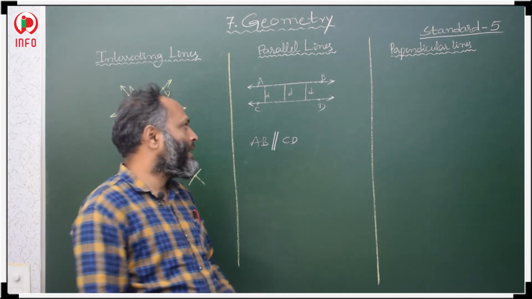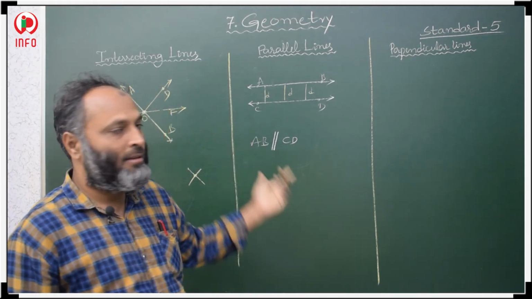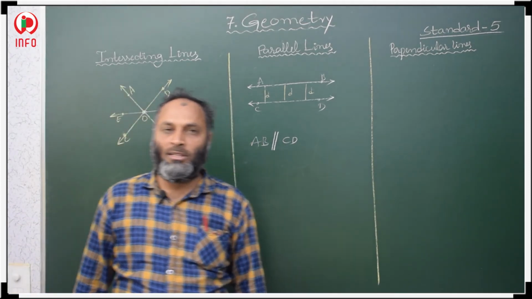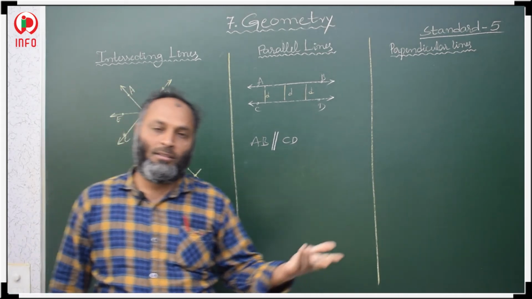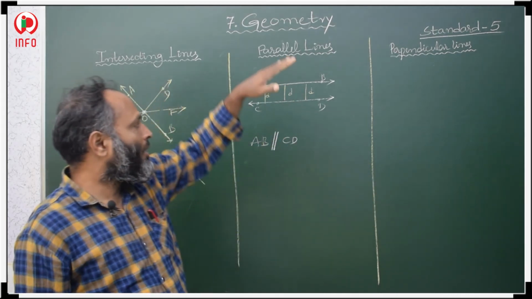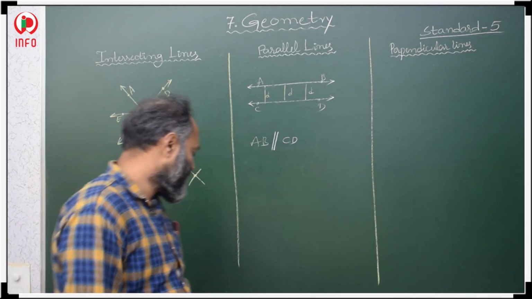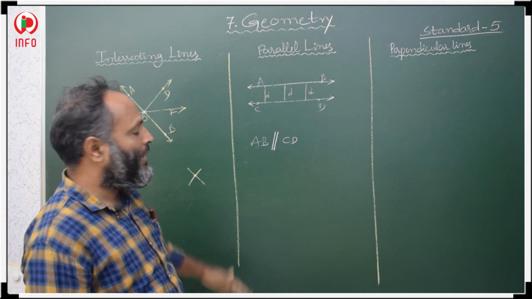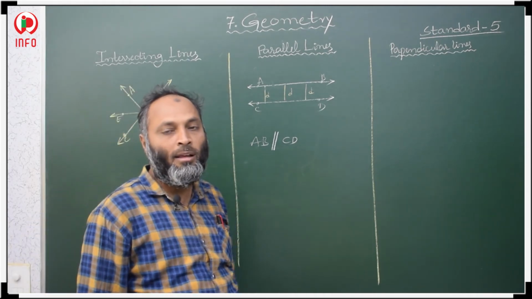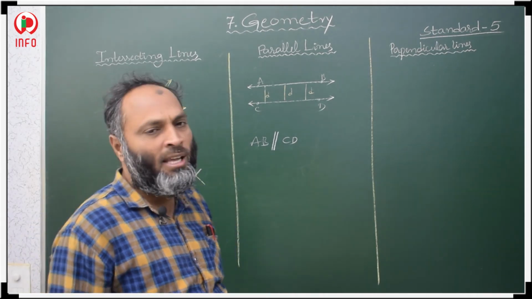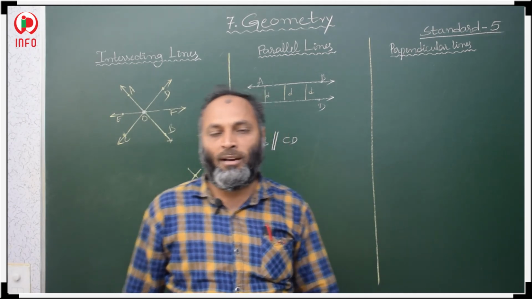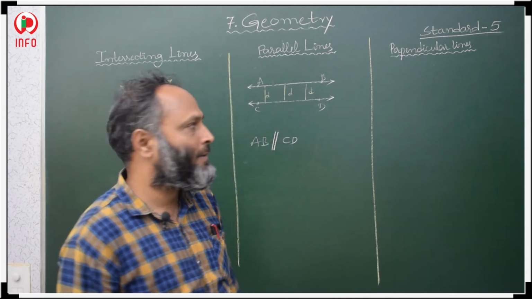Many examples are there for parallel lines, say doors, opposite sides of the doors, the blackboard, opposite sides, this side and upside are parallel. So, try to find more examples for parallel lines and intersecting lines.